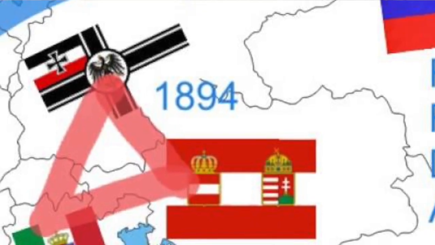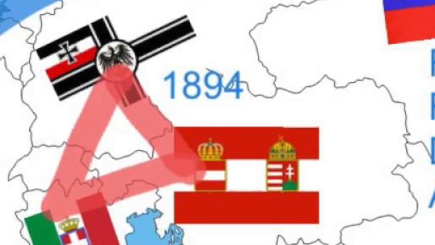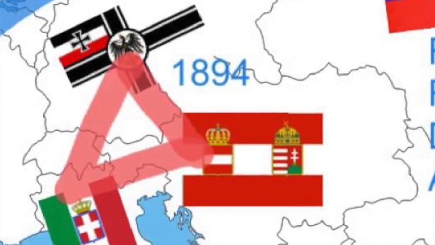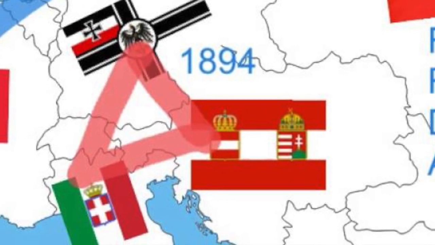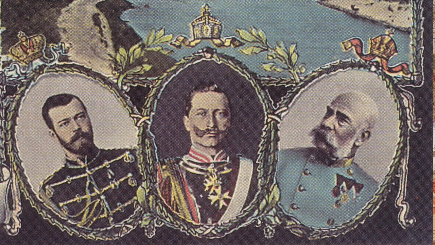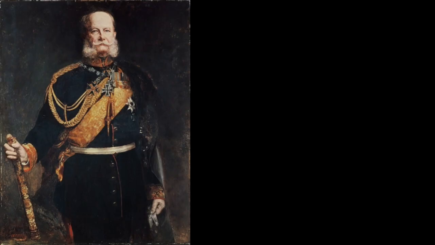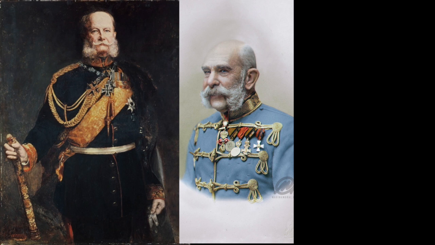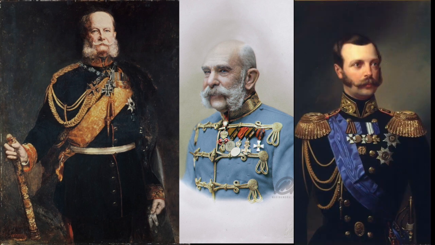They consisted of the Dual Alliance, Germany and Austria-Hungary. Later, when Italy joined them, it became the Triple Alliance, and the League of the Three Emperors: Wilhelm I of Germany, Francis Joseph of Austria-Hungary, and Tsar Alexander II of Russia.